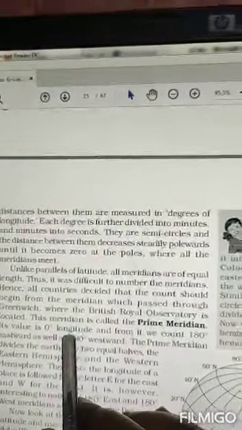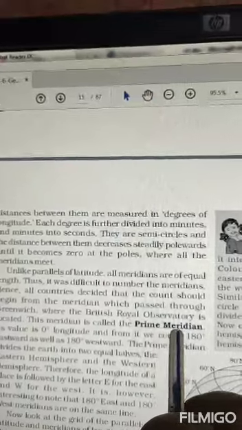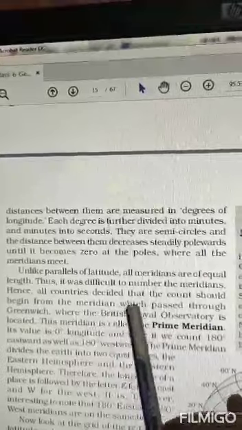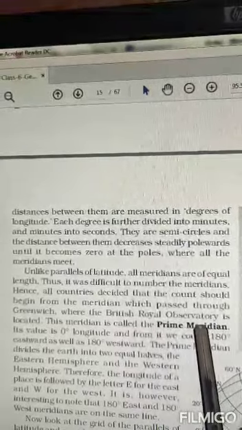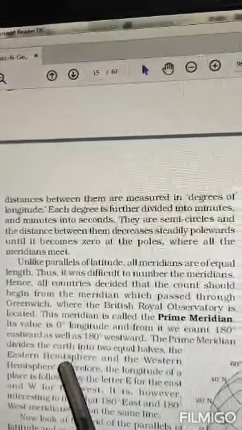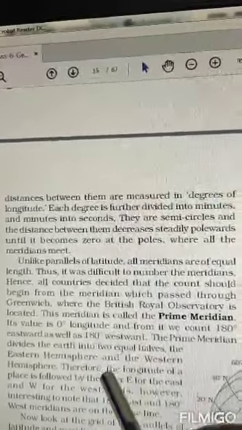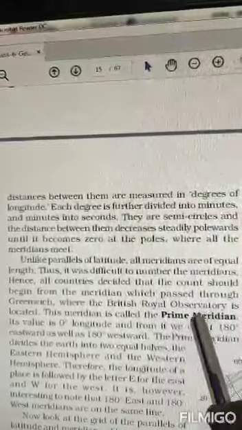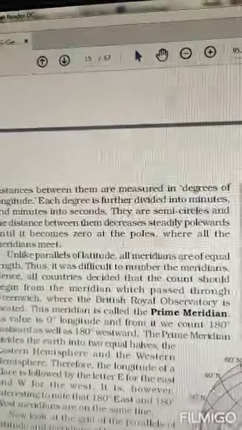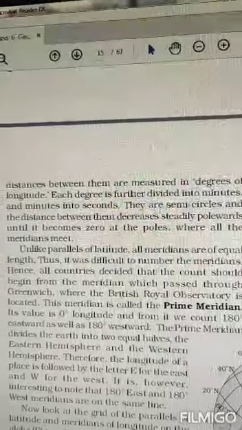The main longitude is the prime meridian. It passes through Greenwich, where the British Royal Observatory is. Its value is 0 degree, like the equator has 0 degree, and the prime meridian divides earth into two equal halves, eastern hemisphere and western hemisphere.